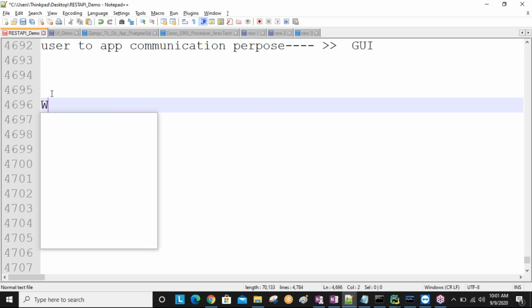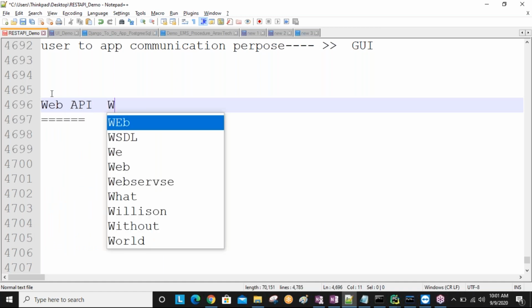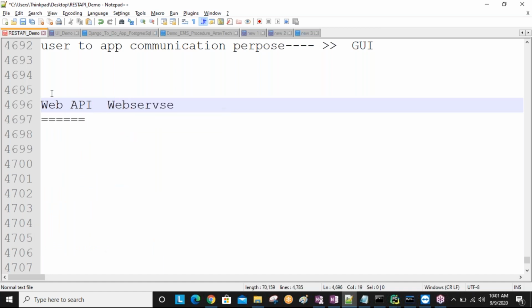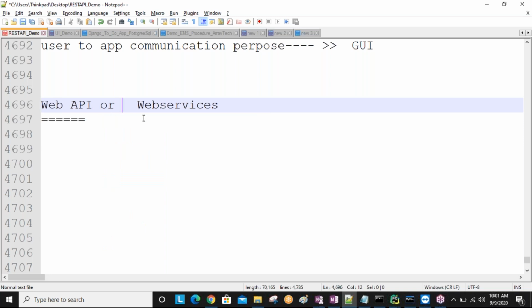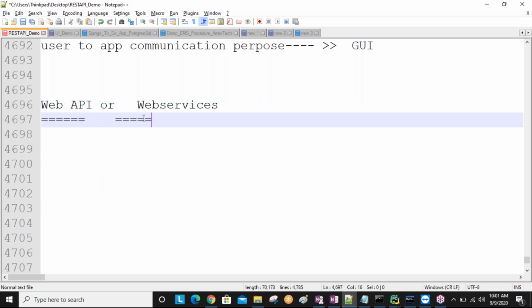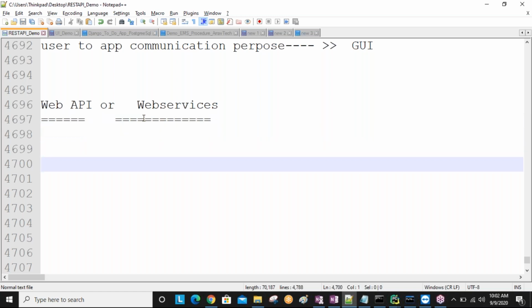Next, what is a web API? Web API is also called web services. Understand? What is a web API or what are web services?